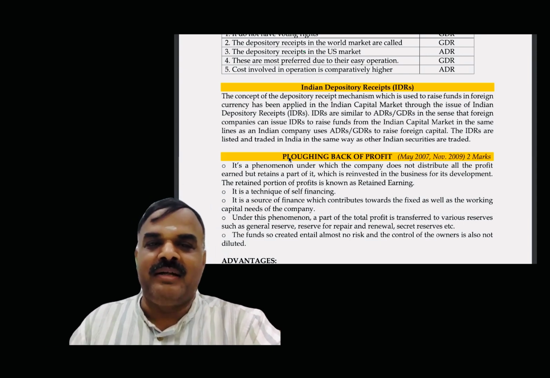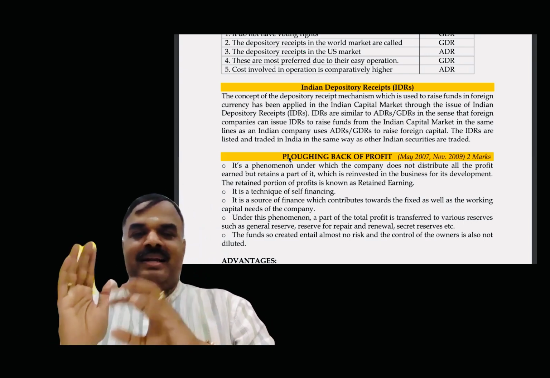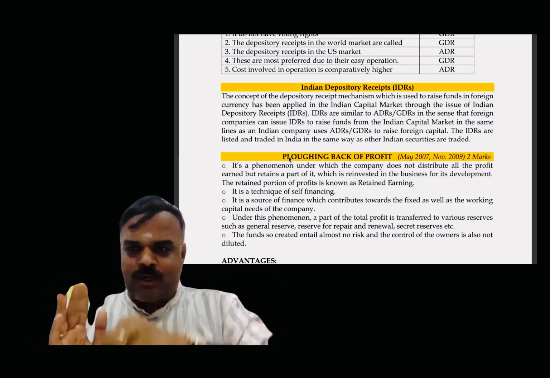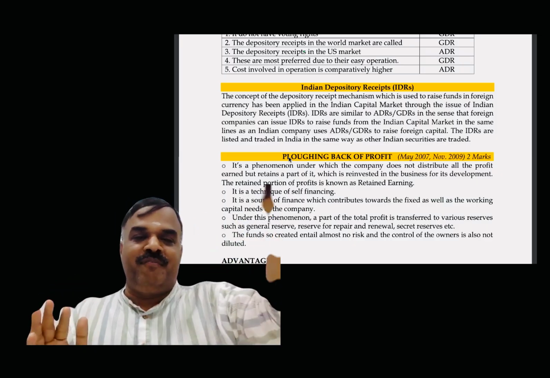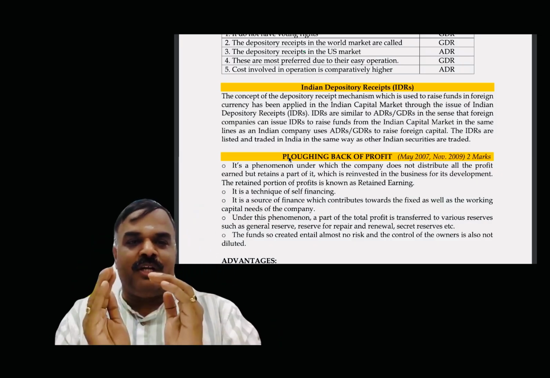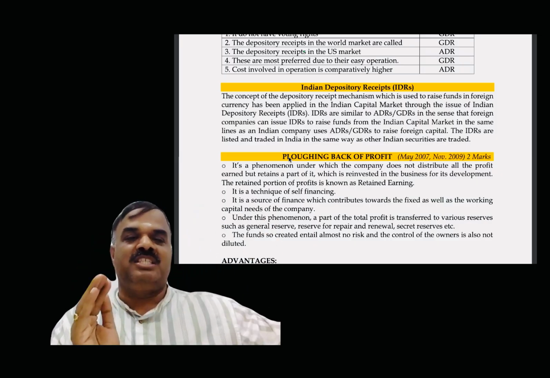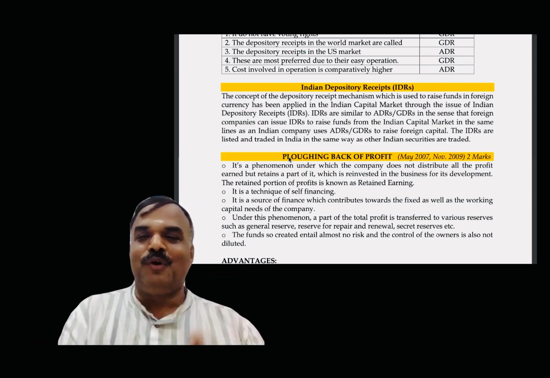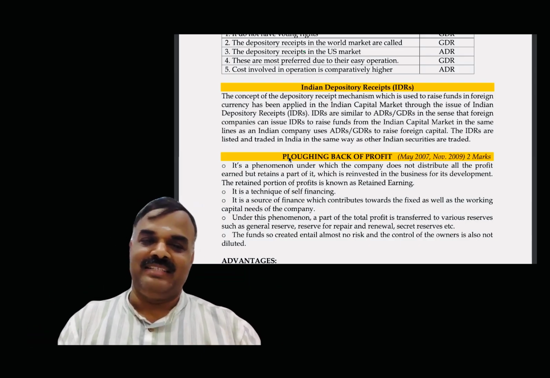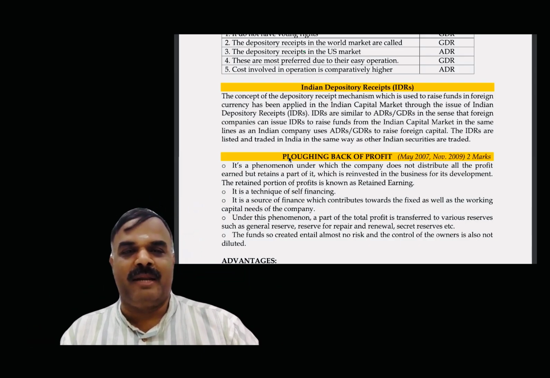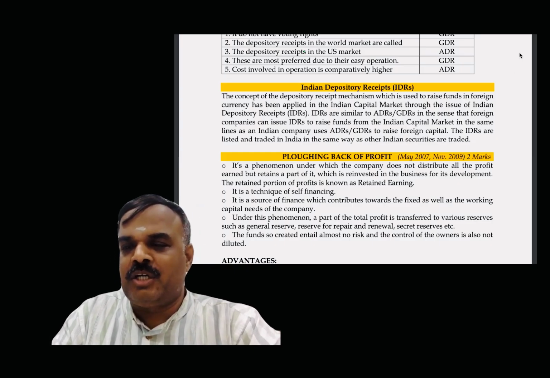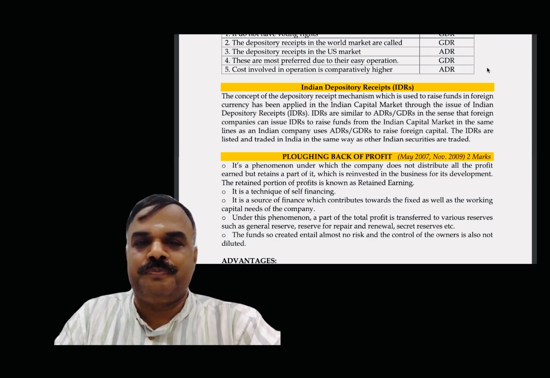I am having funds. Out of 100 lakhs, 60 lakhs I use. It's called what? Self-financing. I use my own money. Instead of getting finance from others, I am having profit earned from the company. Out of it, 60% I transferred to retained earnings. I am using my own fund, that's why it's called self-financing. Got it? What is called plugging back of profit? Interesting concept. Frequently asked question.